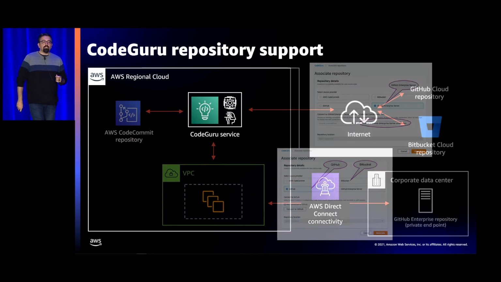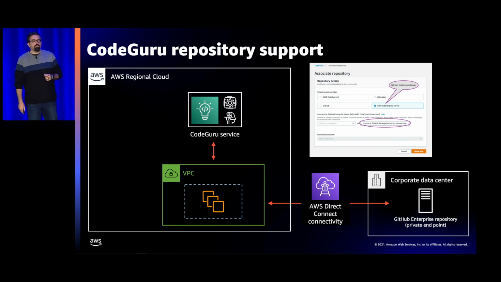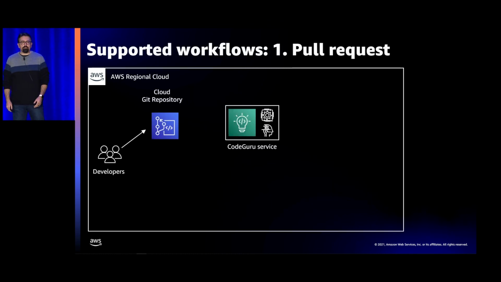Pretty straightforward process. It can also communicate with local repositories. So if you want to connect to something like GitHub Enterprise on-prem, it has a mechanism and it'll provide you instructions on how to actually go through that via the console for it. It will connect down through a VPC in either a direct connect or a VPN connection to your corporate data center, so you can actually contact that and communicate through that process.